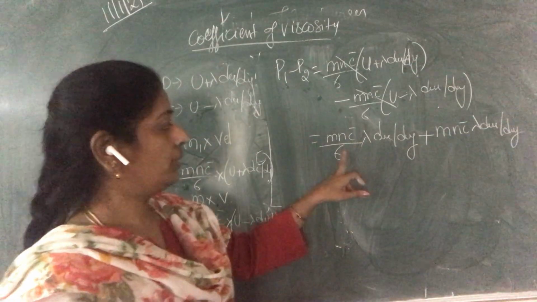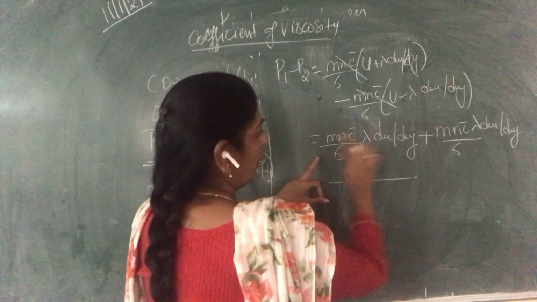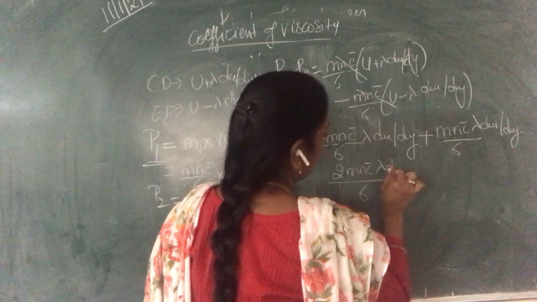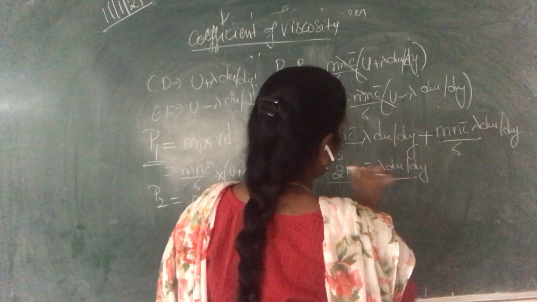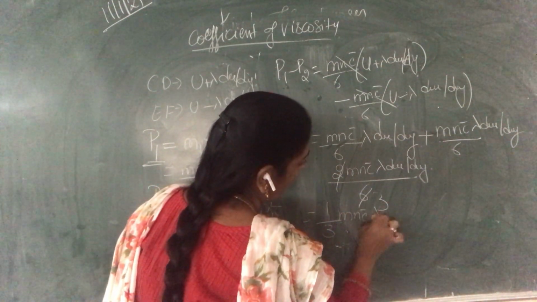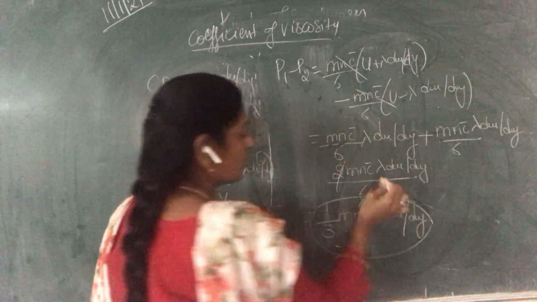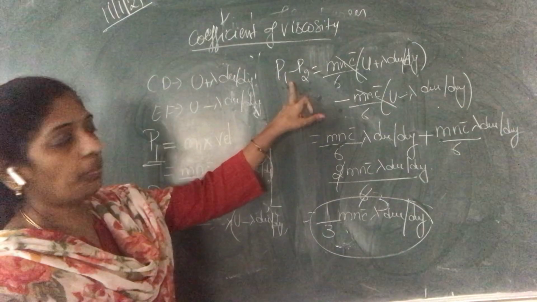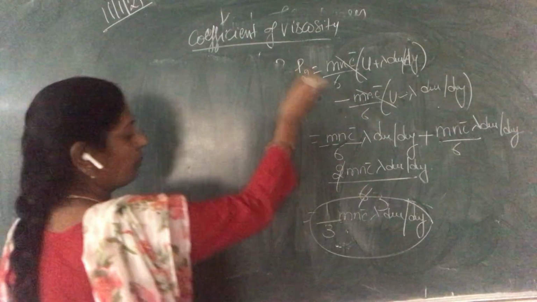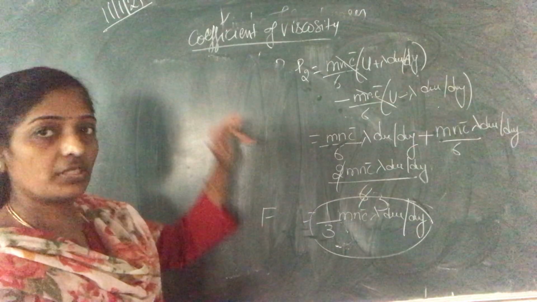See here, this is over LCM 6. Adding these two, we get 2 times mn c bar lambda du by dy by 6, so this reduces to 1/3 mn c bar lambda du by dy. This is our P1 minus P2. P1 minus P2 is nothing but our force. This is our force. Now we have to substitute this force in the first equation.